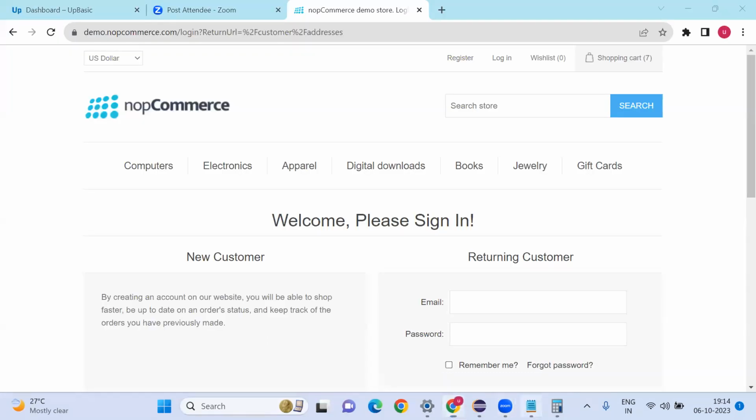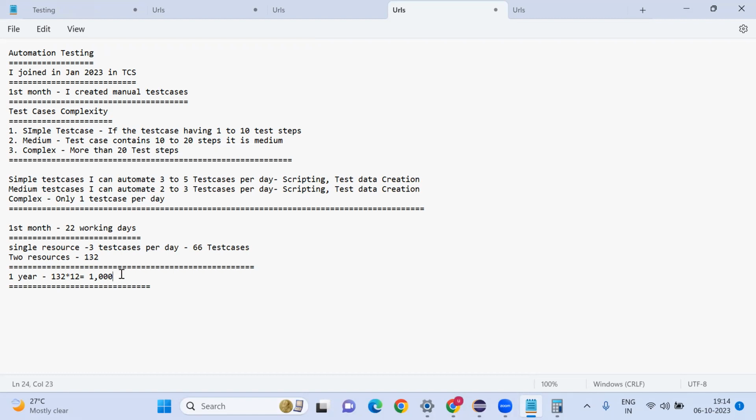They need to execute all these 1000 test cases in 1 week or 10 days. For 1 year of work, you need to complete within 1 week or 10 days. It is not possible. If you try to execute manually, you may miss some test cases.